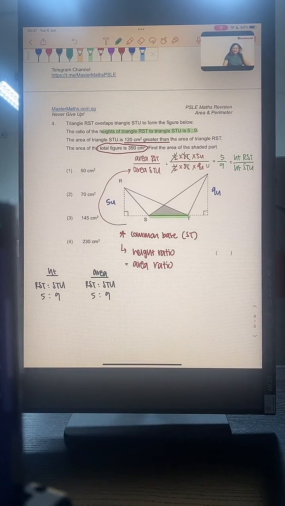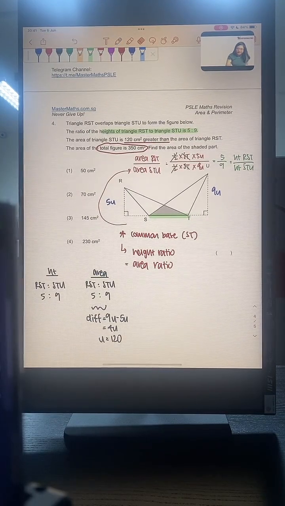Okay, alright, so with that we know that the area ratio is 5:9 as well for these two triangles, and the difference is going to be 9U minus 5U to give us 4 units, which is 120 given to us in the question. Okay, alright, so 4 units will be 120, therefore 1 unit will be 30. We are just dividing by 4 here. 1 unit will be 30.